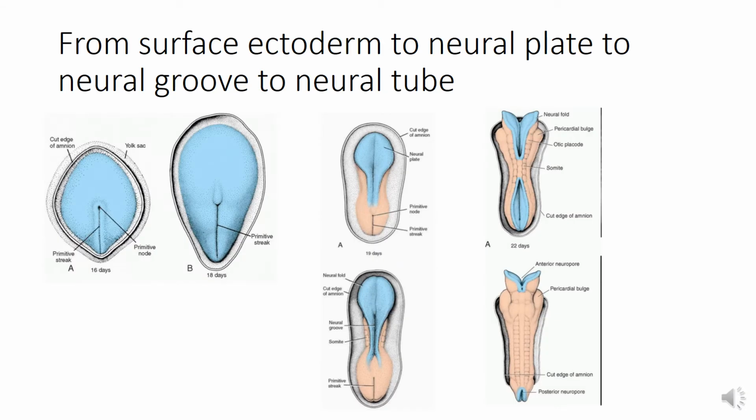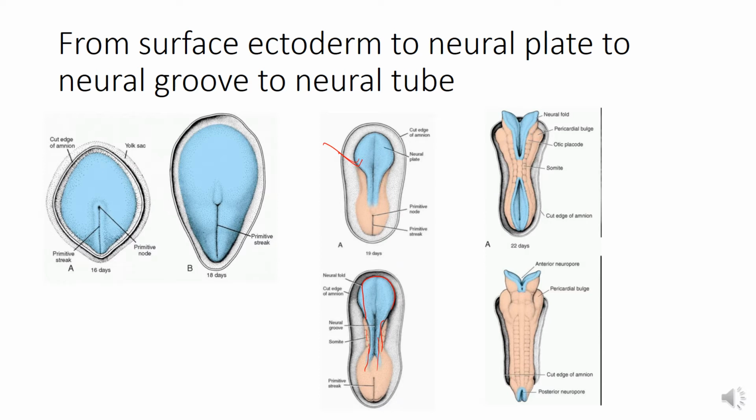In the third week of development, when the ectoderm in the midline of the dorsal surface of the embryonic disc becomes thickened, it forms the neural plate. Here you can see the neural plate. This plate is expanded in the cranial region but tapers gradually caudally. The ectoderm forming the neural plate is referred to as neuroectoderm.